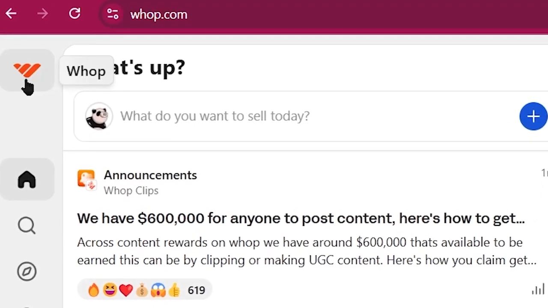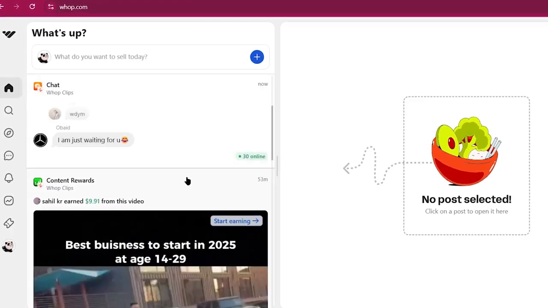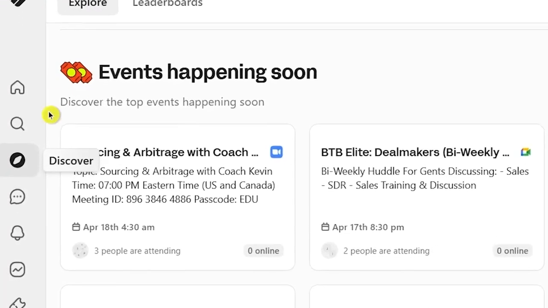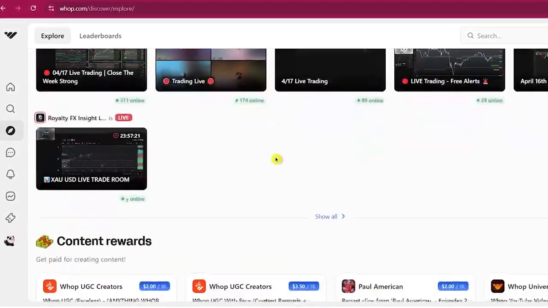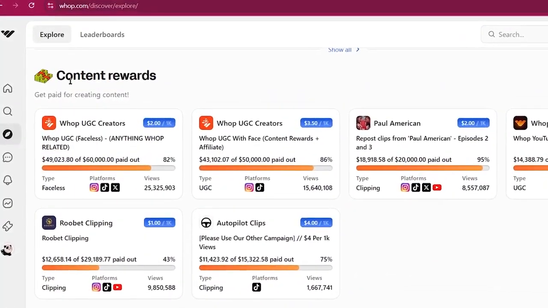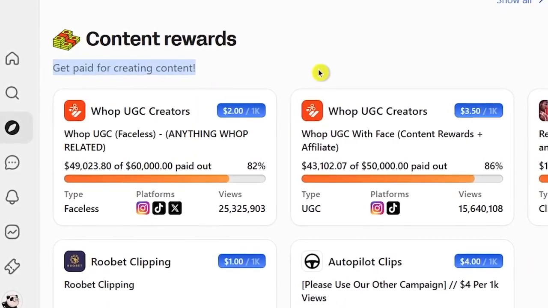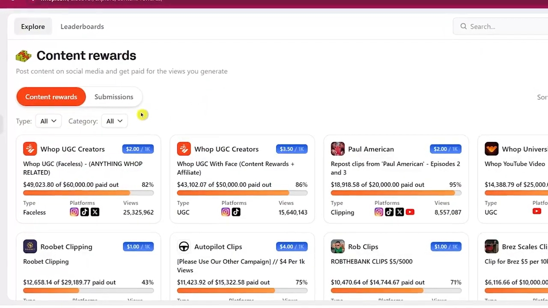Once you log into your whop account, this is how your dashboard will look like. And to start earning money with whop clipping copy-paste method, choose the explore option from top. And you want to click on discover icon from the left. That's going to take you to this page where you need to scroll down a little bit and you will find the whop content rewards, where you can get paid for clipping content and even copy-pasting content, which I will show you in this video. So stay tuned. Now, you need to click on show all under the whop content rewards portion,